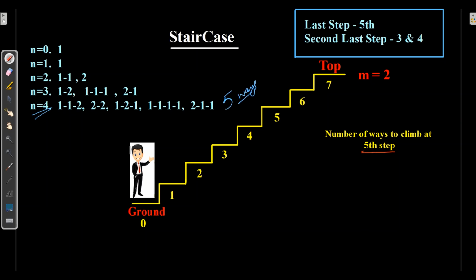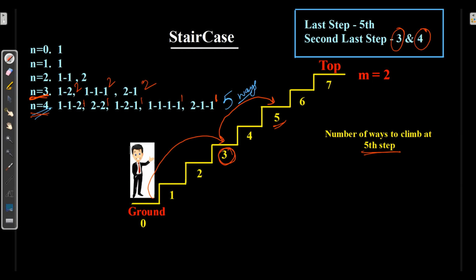Now for going to the fifth step, I can take the second last step as 3 and 4. So for n is equal to 3, I just need to add 2, 2, 2, whereas for the fourth step, I just need to add 1 step to each. Because anyhow, n is equal to 3 is for reaching this, and when I have already reached the third step, it's a simple way to take directly 2 steps so as to reach the 5th one.